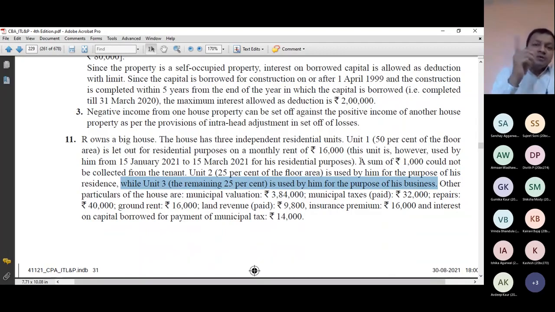Now, house may be one, but technically, for the purpose of Income Tax Act, these are treated as three houses because all these are independent. So don't say that this is one house. These are three houses. Whenever your house has independent units, those units take the identity of a separate house.